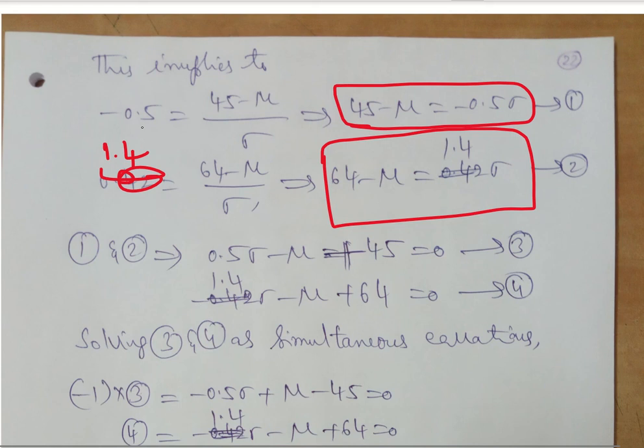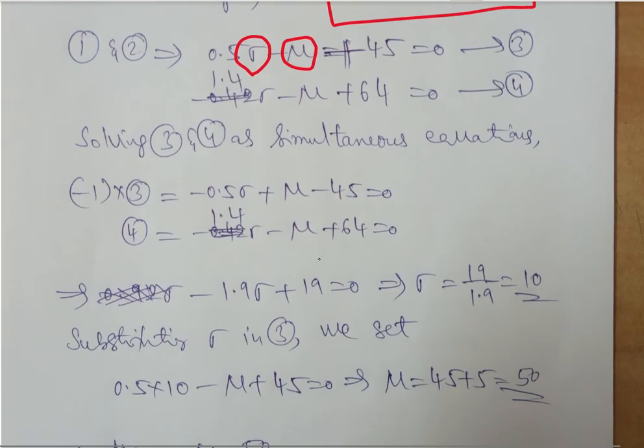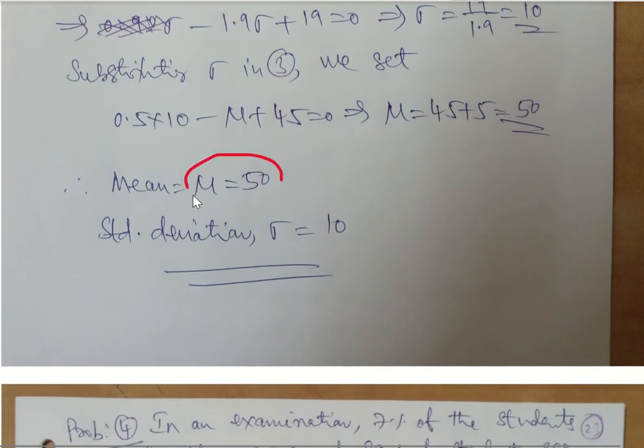These equations are well known to us, we have been solving them from the first class. Now they become simultaneous equations where we have two unknowns, sigma and mu. If you solve these two, you will get the value of mu as 50 and the value of sigma as 10.